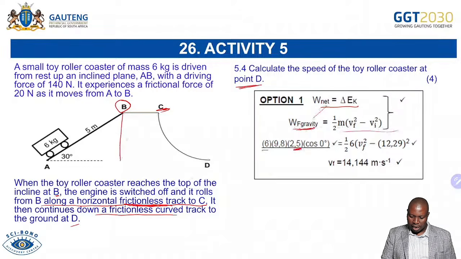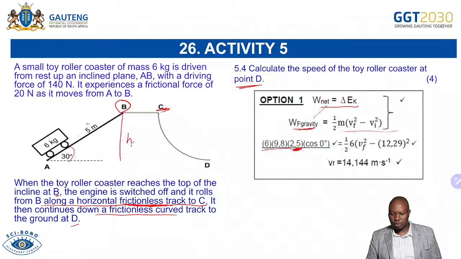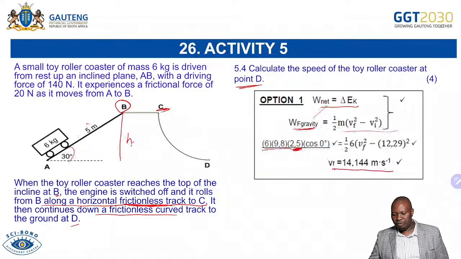We said your h there. You will say sin 30 equals opposite, h over 5. Then you get that, which is your mgh. Then you get your h is 2,5. cos 0, because that's where the object is moving in the same direction. And then you are able to find your final velocity as 14,144. So I hope you will do that.